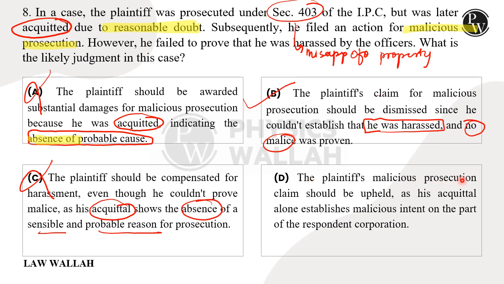D says the plaintiff's malicious prosecution claim should be upheld as his acquittal alone establishes malicious intent on the part of the police. Again, a wrong option. Acquittal is not the sole criterion for judging malicious intent. There should be malice proven on the part of the other party, and there should be damages caused to the plaintiff to file a malicious prosecution suit.